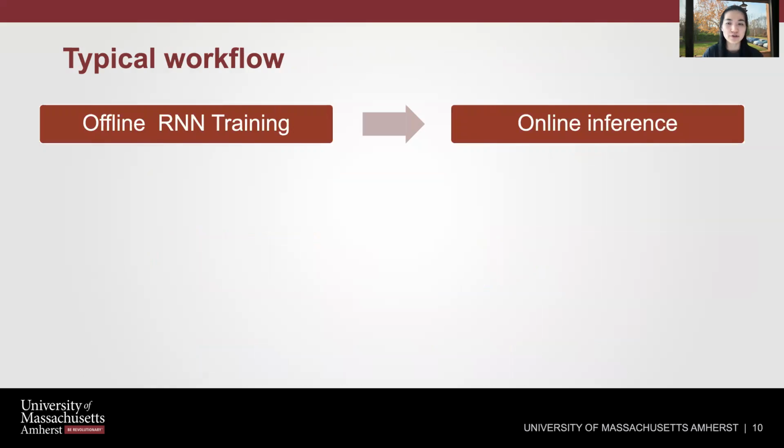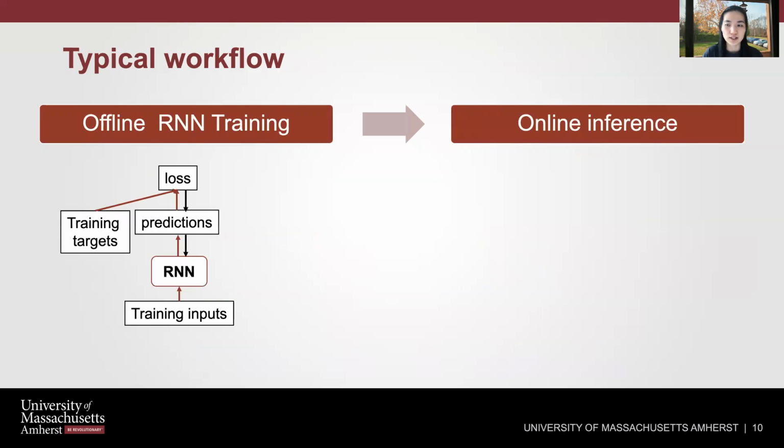To see how we are going to apply this basic idea, let's first revisit the typical workflow of developing an RNN-based application. The workflow has two steps. One is offline RNN training, another one is online inference. In the offline training, you will train an RNN model using your training inputs and your training targets collected offline.